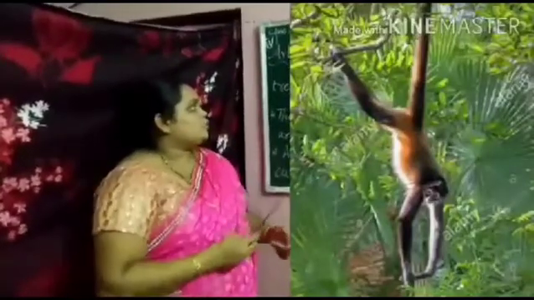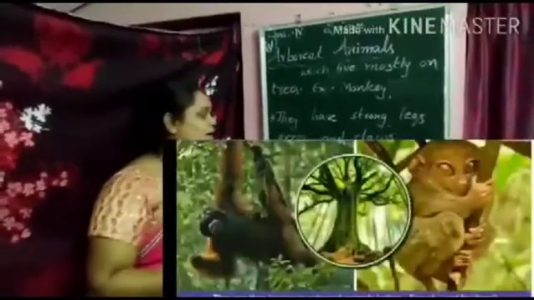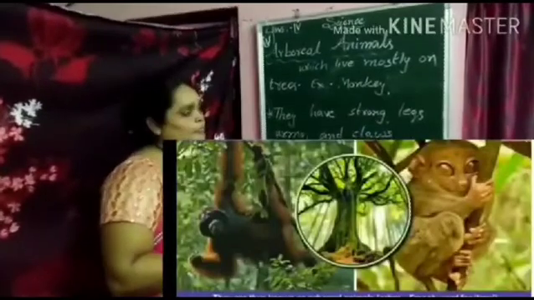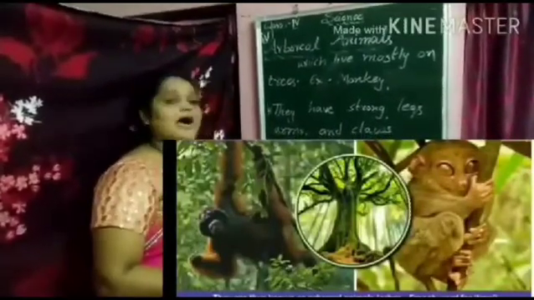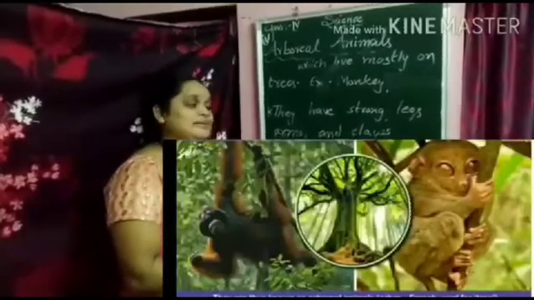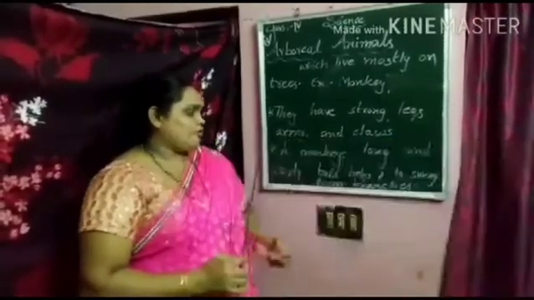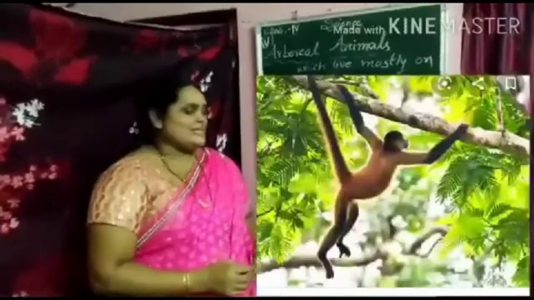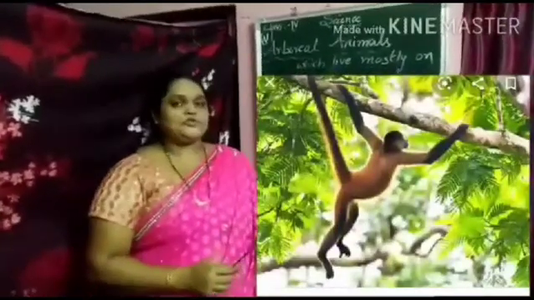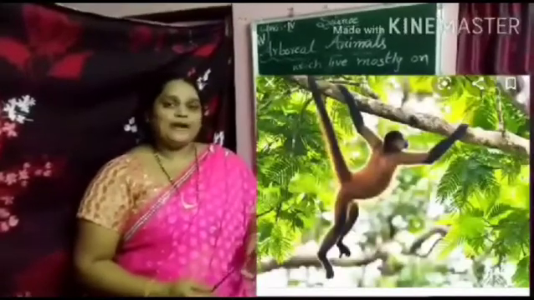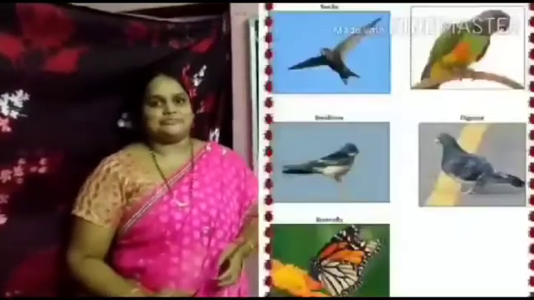Examples for arboreal animals are monkeys, chimpanzees, etc. Their adaptive features are that they have strong legs, arms and claws. A monkey's long and curly tail helps it to swing from one branch to another.